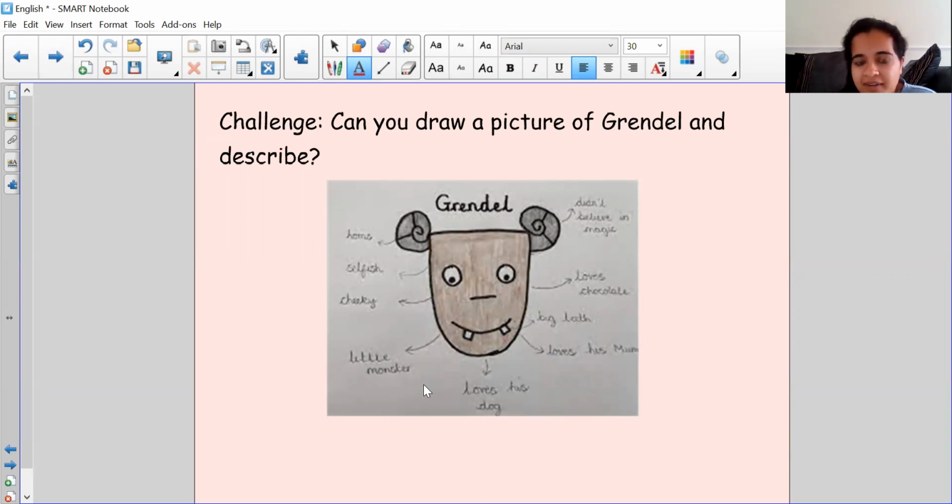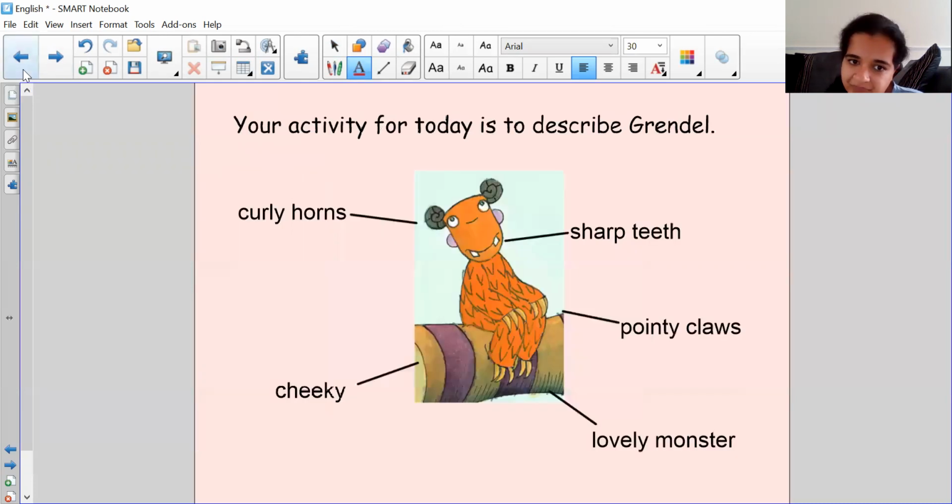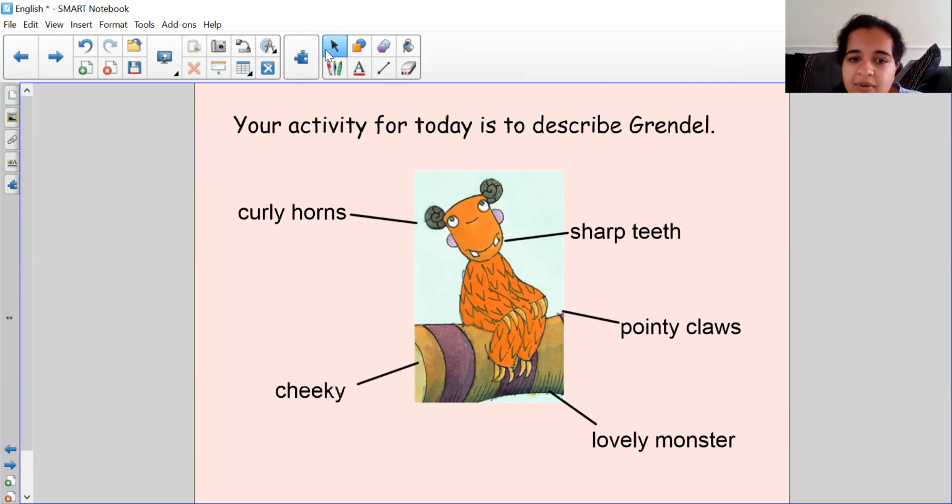So here's an example that I found that someone had done. So they drew a picture of Grendel and they labeled it with all different ideas. Okay, so this activity will be on Teams, or you can just take a picture of your work, or you can do it on a sheet of paper. It's completely up to you. But please make sure that you upload your assignments onto Teams. All right, so describe Grendel.